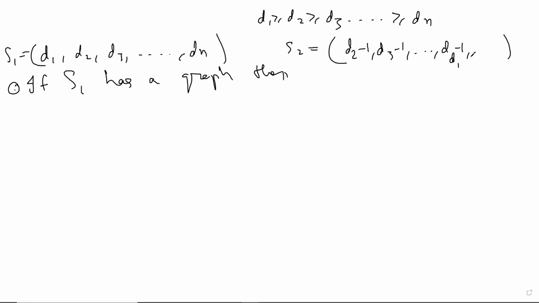Yeah. So you want to cut the D1 neighbors of the first vertex, but maybe these are not the neighbors, and that's where the problem is. Okay. So this is D1 plus 1. So this notation, I hope that makes sense. If S1 has a graph, then we want to show S2 has a graph.